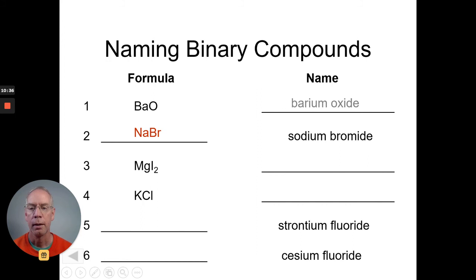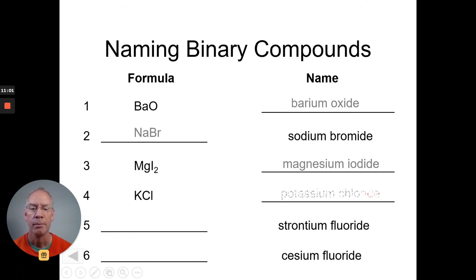On the next example, I have magnesium, an alkaline earth metal, fixed charge, and a nonmetal, iodine. I'm not going to call it magnesium iodine, but instead magnesium iodide. On number 4, I have potassium, an alkali metal, and chlorine, a nonmetal. It's not going to be potassium chlorine, but what's it going to be?